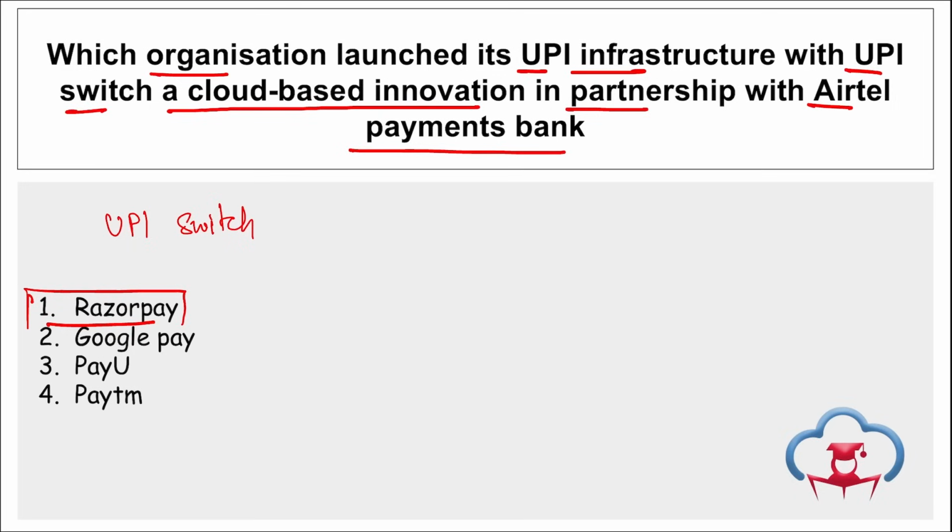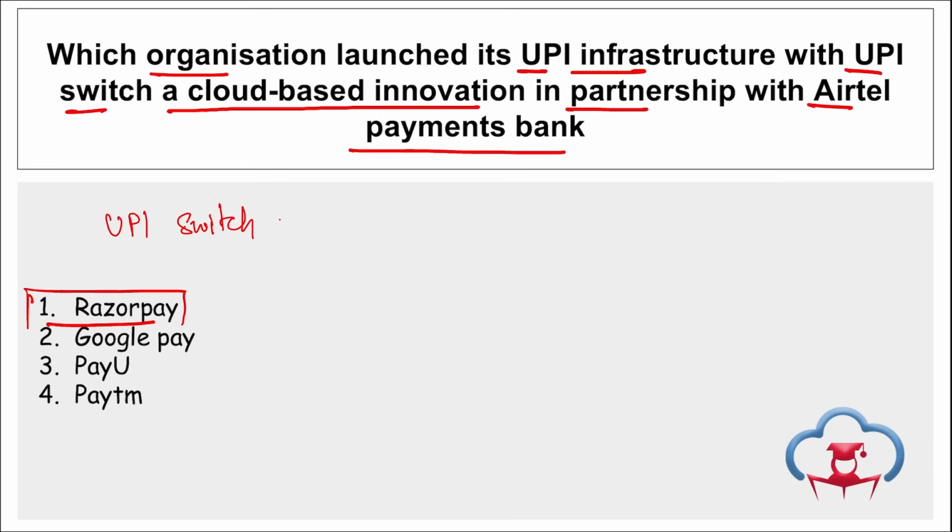This UPI Switch is powered by a technology service provider for banks, and this is an infrastructure that will hold the power to process UPI transactions at a large scale, and will enable UPI innovations for millions of businesses to access.